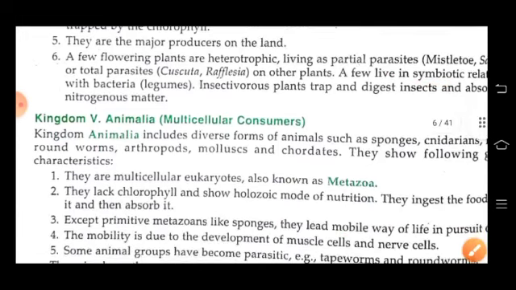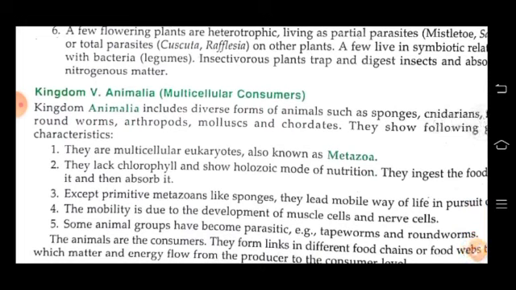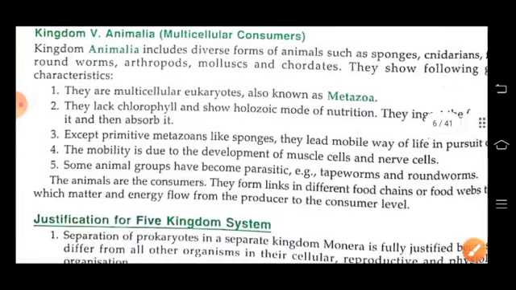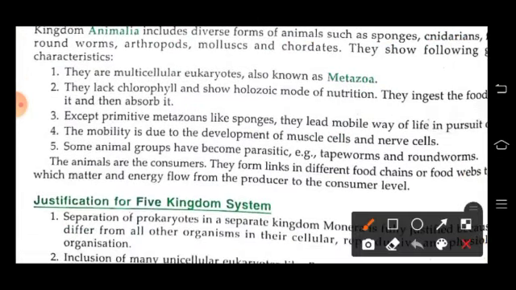Fifth kingdom is Animalia, which are multicellular consumers. It includes diverse forms of animals like sponges, cnidarians, roundworms, arthropods, molluscs, all included in Animalia. They are multicellular and known as metazoa. They lack chlorophyll. Except primitive metazoans like sponges, they all have a mobile way of life. Their mobility is due to the development of muscle cells and nerve cells. Some animals become parasitic like tapeworms and roundworms. These animals are consumers and they form the link in different food chains or food webs.